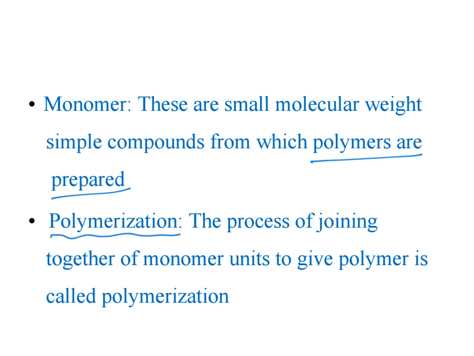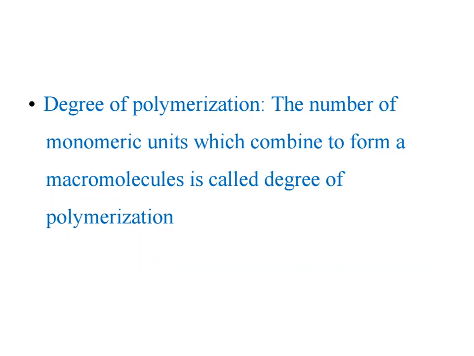The process of joining together of monomer units to give a polymer is called polymerization, and depending upon how effectively this polymerization reaction takes place, we call it the degree of polymerization. So the number of monomeric units which combine to form a macromolecule is called the degree of polymerization.